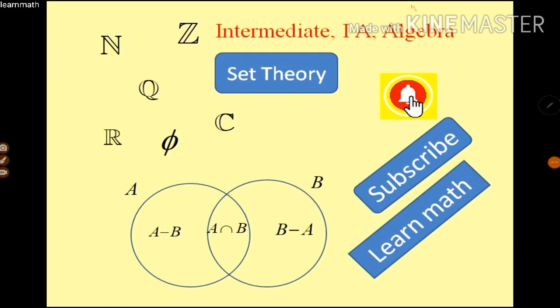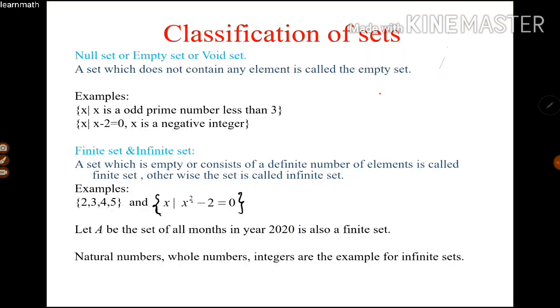Hi everyone. Today I would like to discuss the classification of sets. First one is null set. A set which does not contain any element is called the empty set or null set or void set, which means the set does not contain any elements.